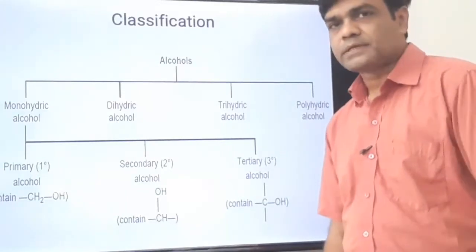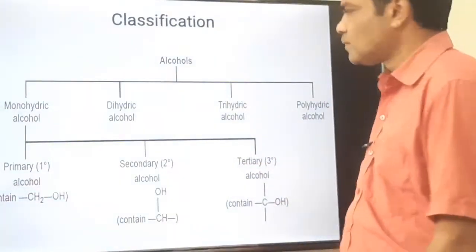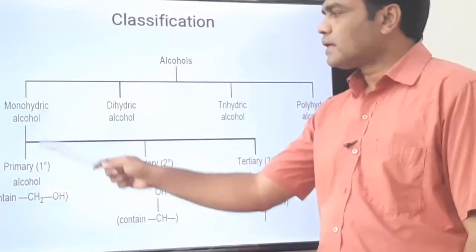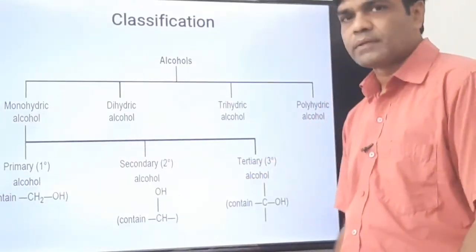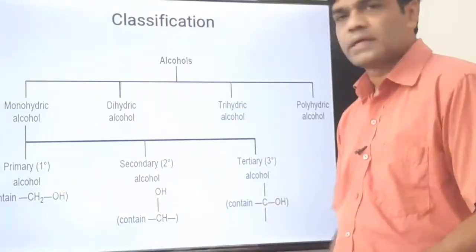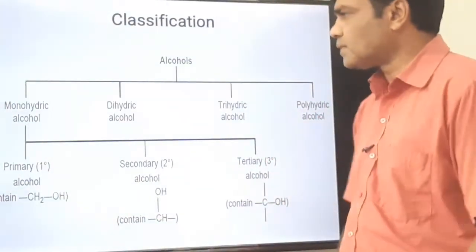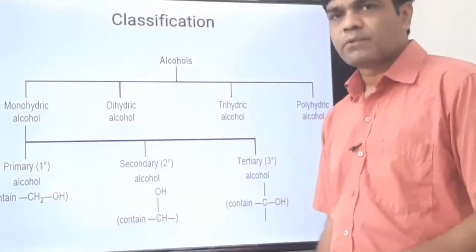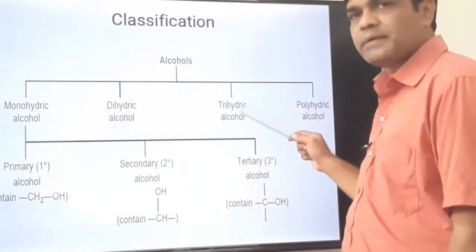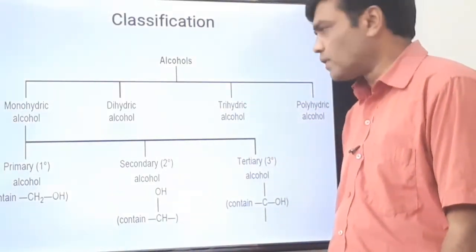Interesting to see the classification of alcohols. Alcohols are of three types: monohydric, dihydric, trihydric, and the fourth one is polyhydric alcohol. Monohydric alcohols are further classified depending on the position of the OH group, whether it is attached to a primary, secondary or tertiary carbon, into three categories: primary alcohol, secondary alcohol, tertiary alcohol. Monohydric means having one OH group, dihydric means two OH groups, trihydric means three OH groups, and poly means more than three OH groups are present. It is called a polyhydric alcohol.